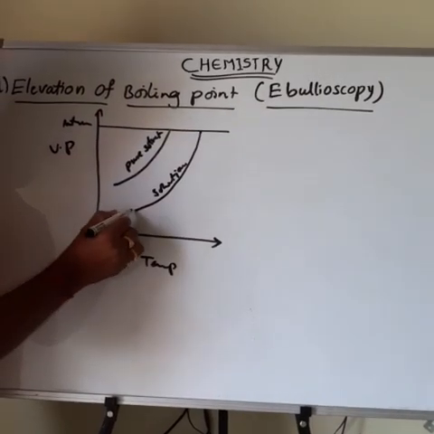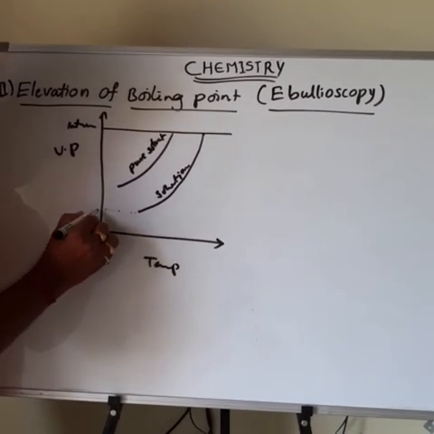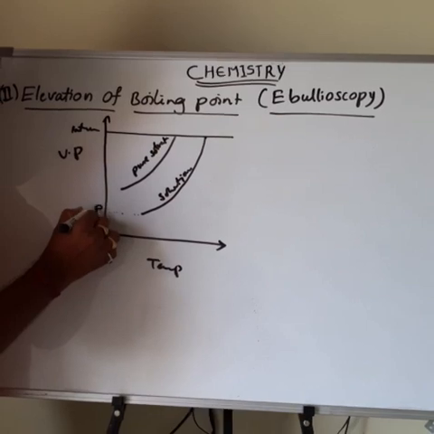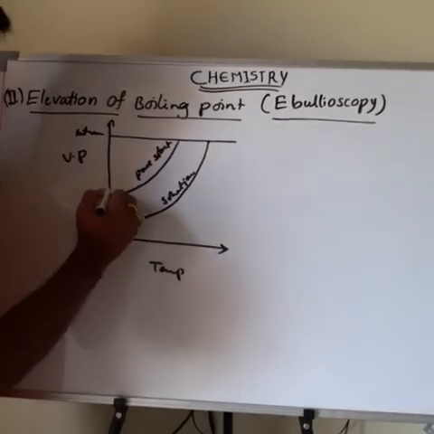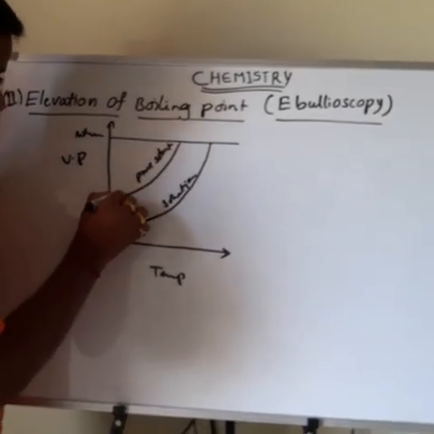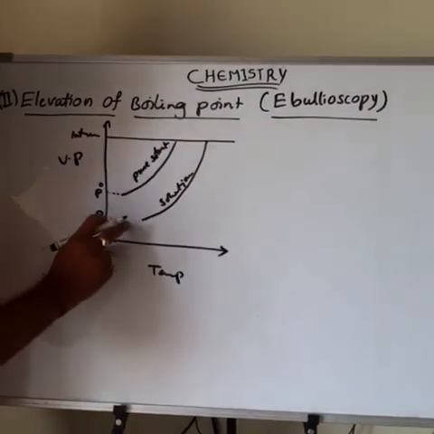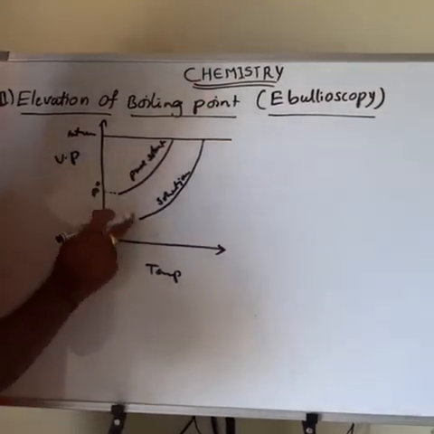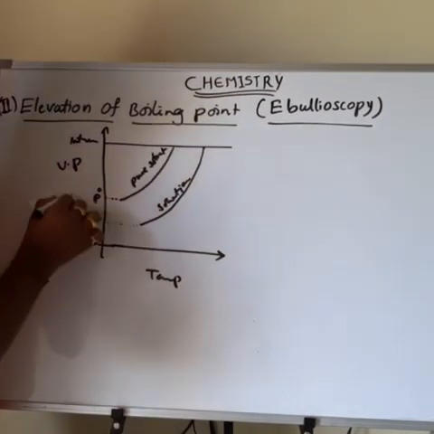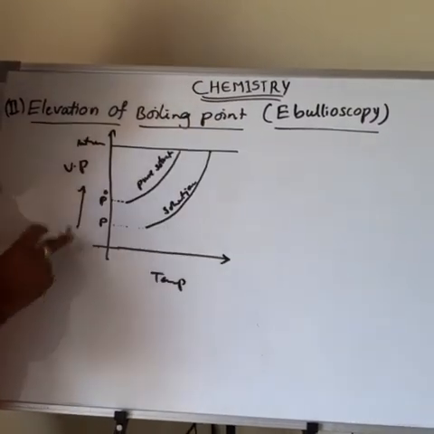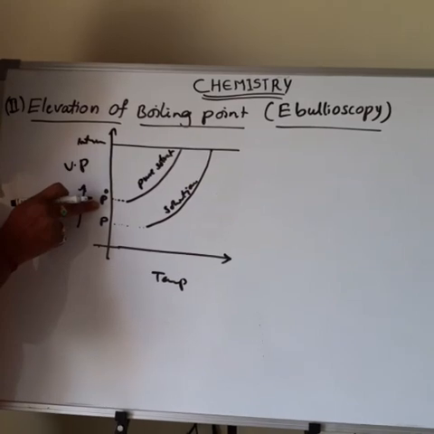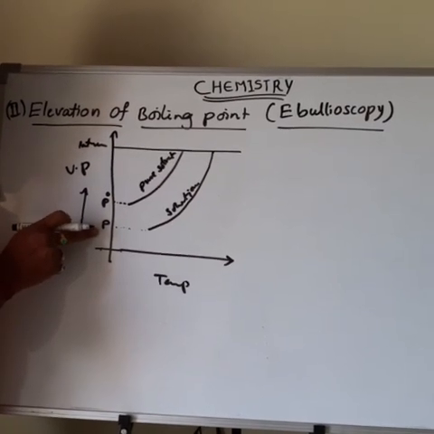So this is the vapor pressure of the solution, P. This is the vapor pressure of the pure solvent, P naught. Understood what I said? Compared to the solution and the pure solvent, which one has the highest vapor pressure? In this direction vapor pressure increases, so the pure solvent has the highest vapor pressure. Your solution has the lowest vapor pressure.